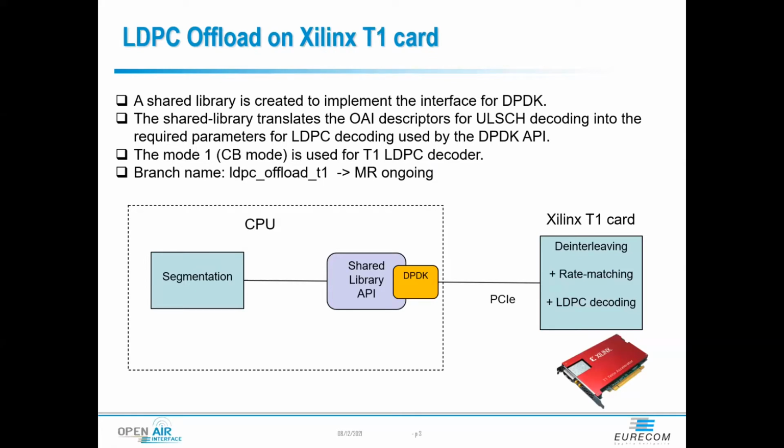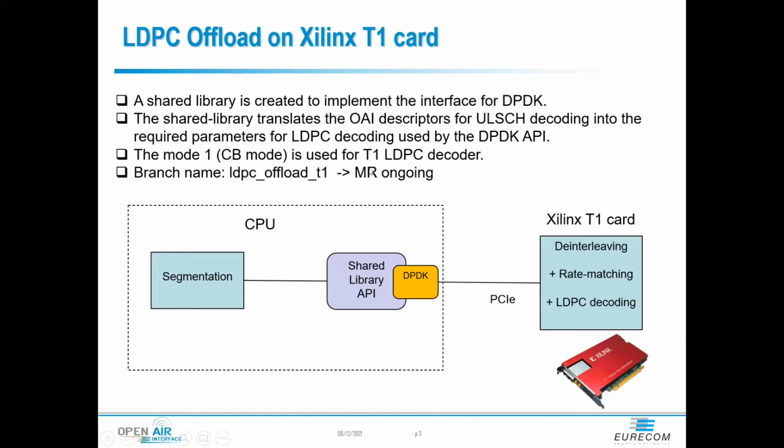The T1 runs the 3 components: the interleaving, rate matching, and the LDPC decoding. The T1 card has a very powerful FPGA, so it can run up to 17 gigabits per second for encoding and also 8 gigabits for decoding.